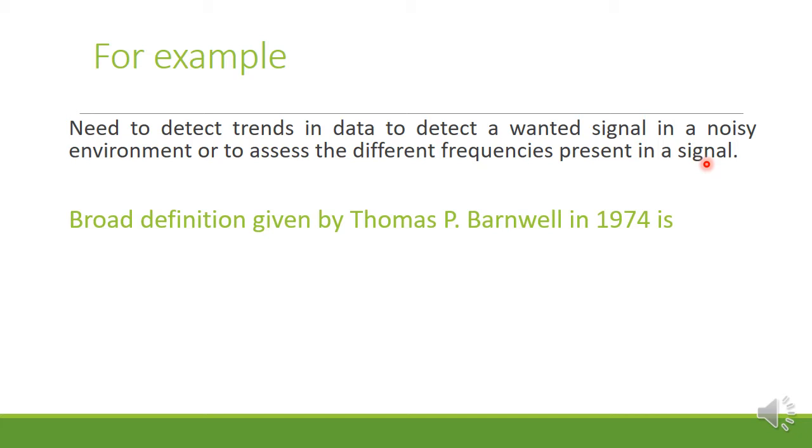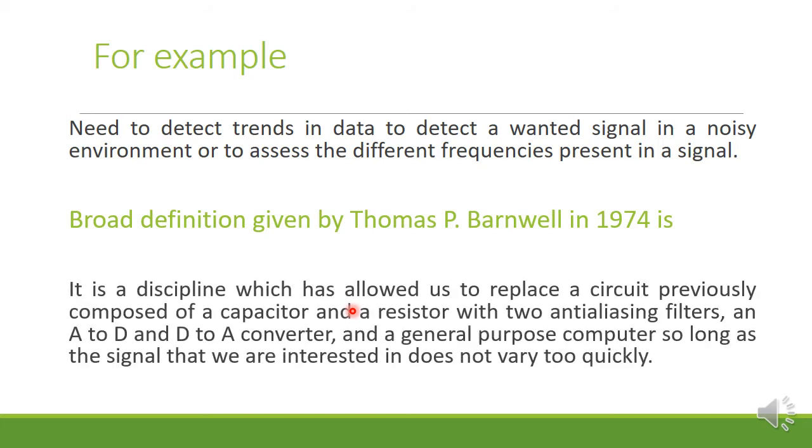And next, a scientist called Thomas P. Barnwell, in 1974, gave one definition for the DSP. Just remember, DSP came around in the 70s only.